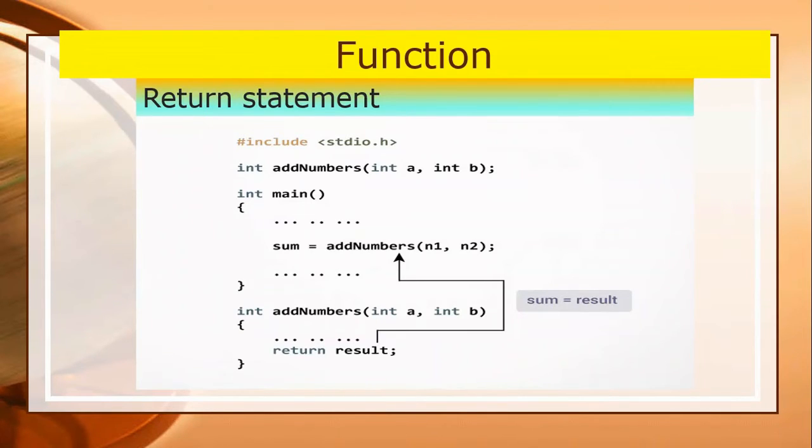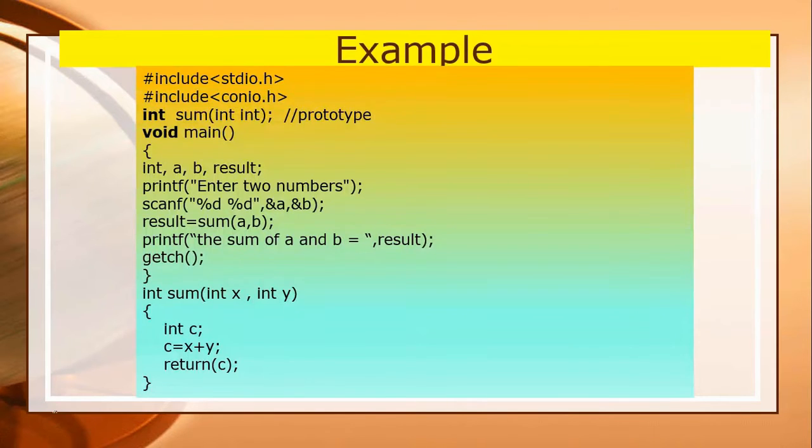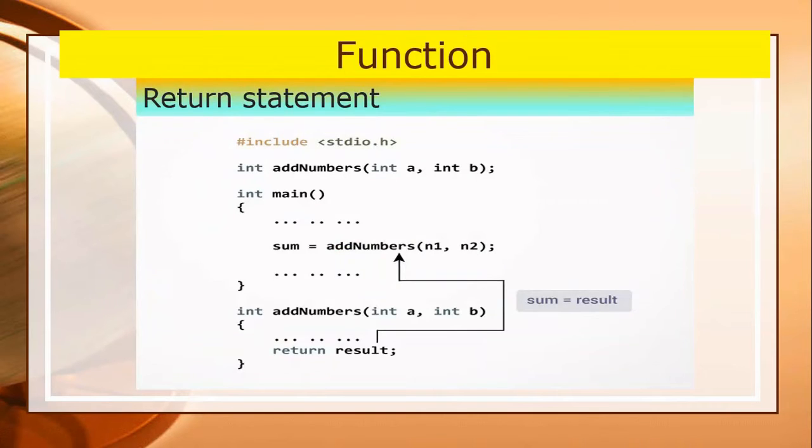Whatever operation is performed here, suppose it will sum: first it will calculate the result, then it will return the result. Whenever this function returns the result to the calling function, the value of add numbers is assigned to the variable sum, and you have to write a print statement so that you can print the value of sum. So like this you can return the value to the calling function.